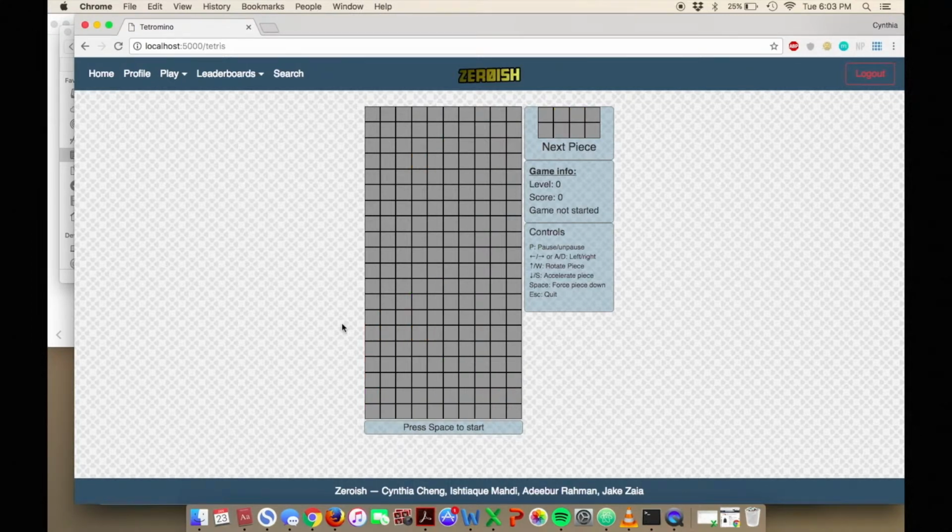Okay, so in Zero-ish we have 2 projects. One is the Tetris project. In Tetris, we have implemented different features. For example, when you press spacebar, it goes automatically down. In addition, you can rotate the pieces as in a normal Tetris, as well as speed up the pieces so that they go down faster. You can speed up the pieces by just holding down the down key.